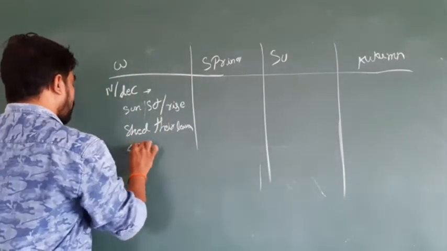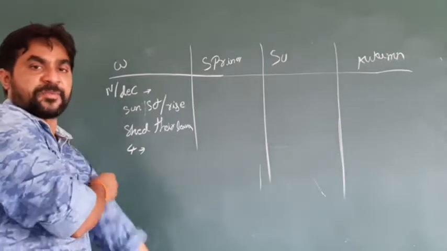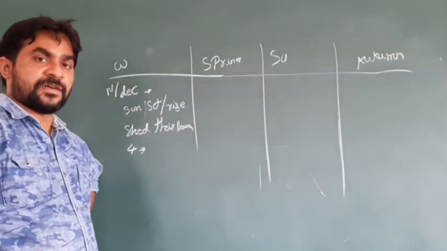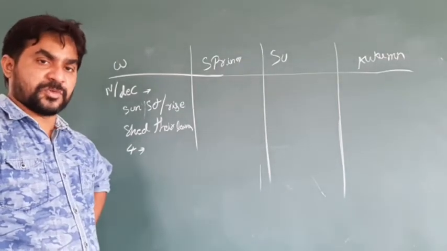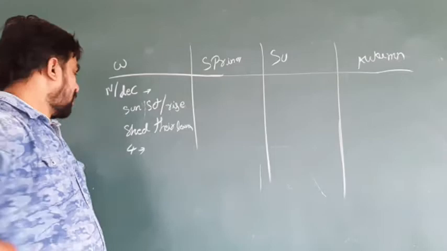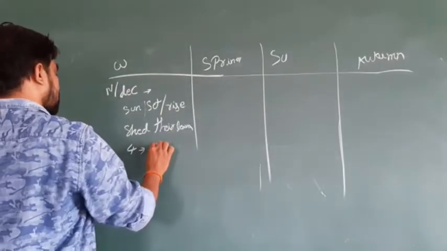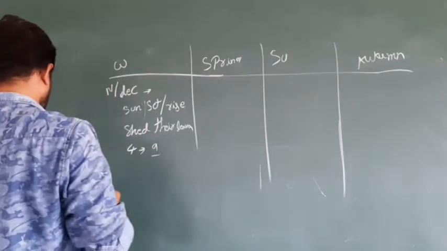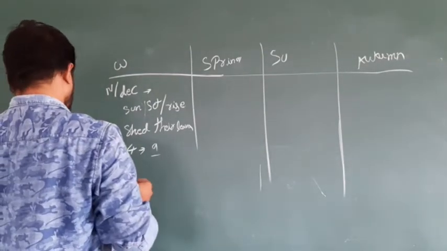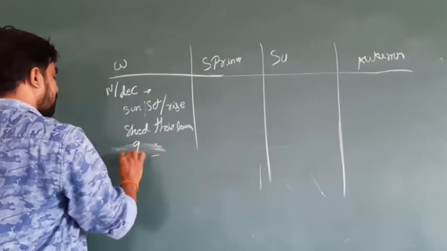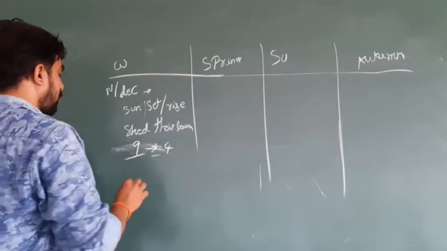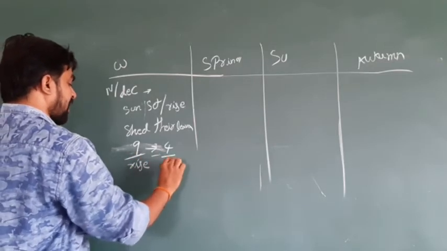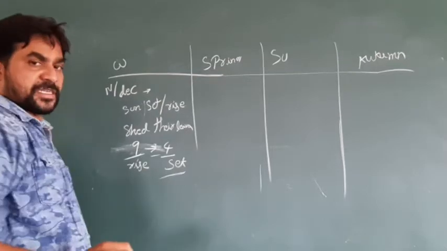In the region of winter, sunrise is not possible early. It means that the morning 9, the sunrise is going to start, and at evening 4, the sun is going to set.